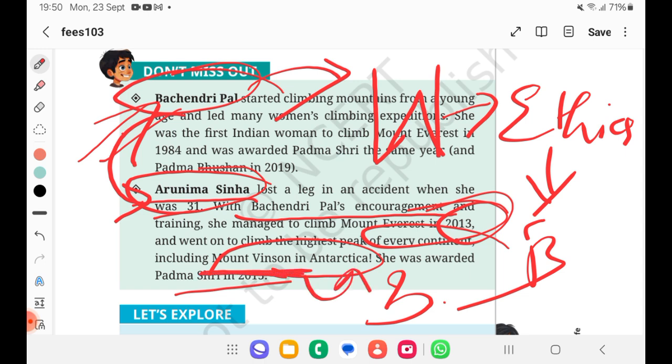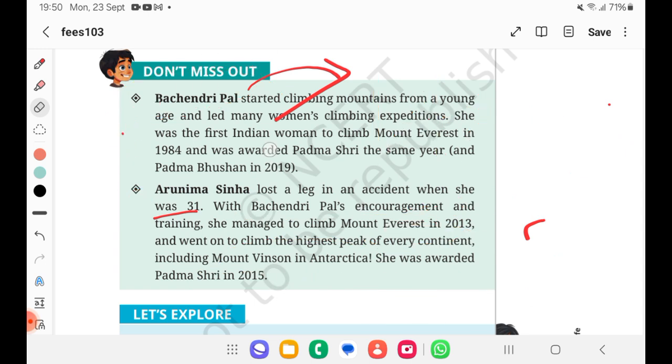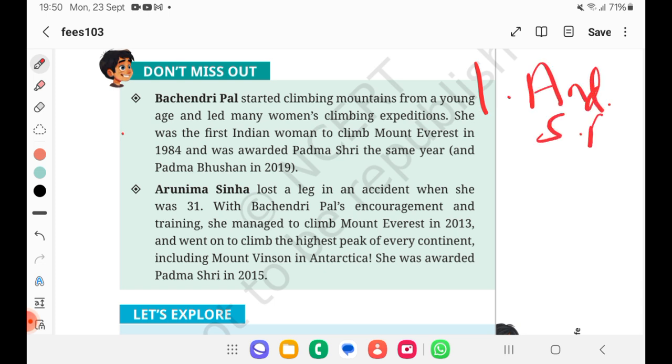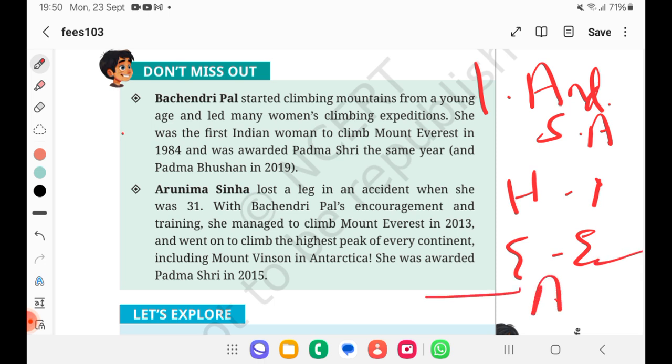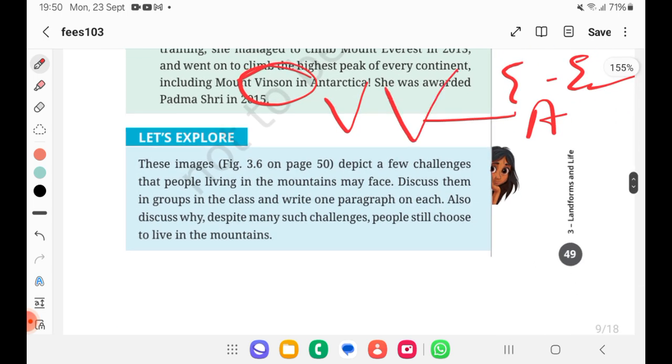We already read about some of the mountains. Let us revise those. First one is Andes. Where is it? South America. Himalayas, India, Nepal and all. Okay, Mont Blanc, Europe. Kilimanjaro, Africa. Now, Mount Vinson from Antarctica. It's Vinson from Antarctica.